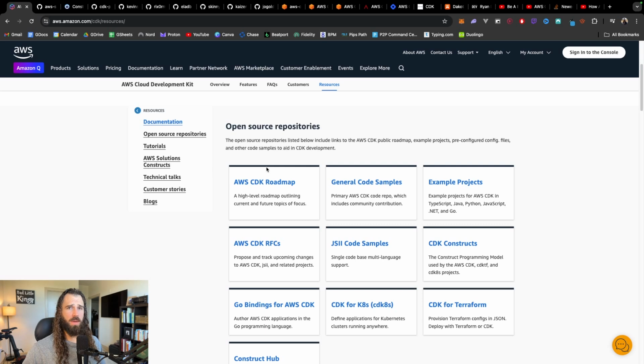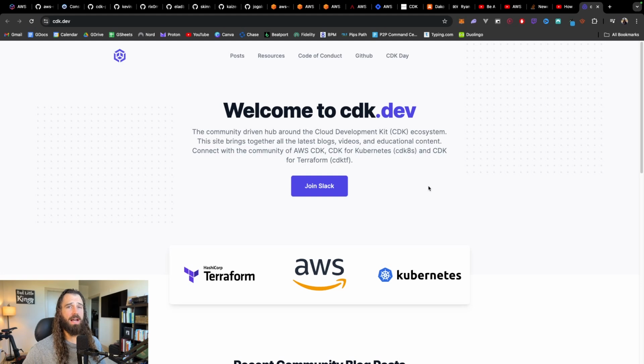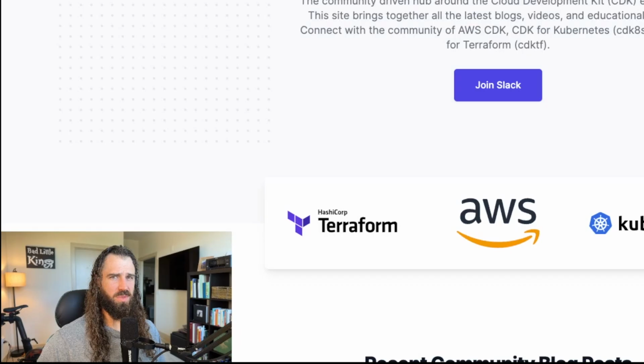ChatGPT has become a pretty big part of my development workflow. And I would be remiss to not point out that it can be absolutely incredible for generating code snippets, if you can accurately convey what you're trying to build. The AWS CDK actually has an official Slack channel, and this is the best place to go if you want to connect with real people. Who wants to do that though?